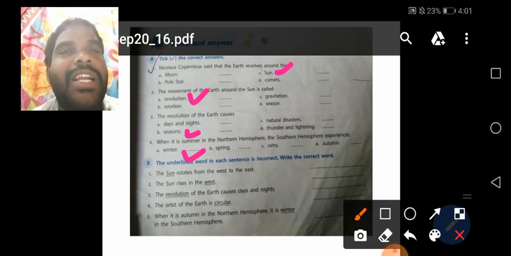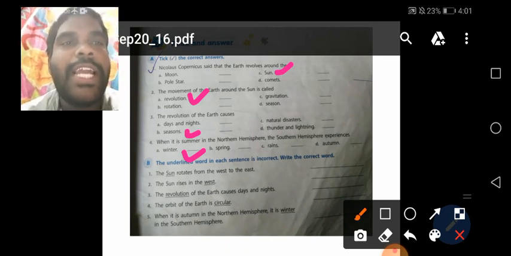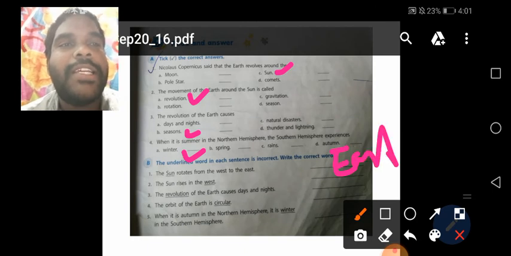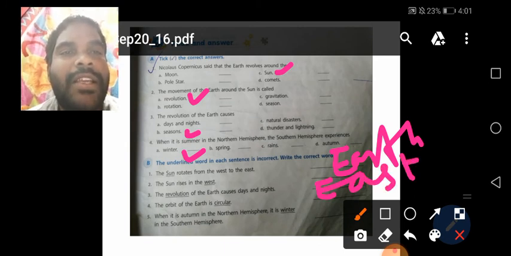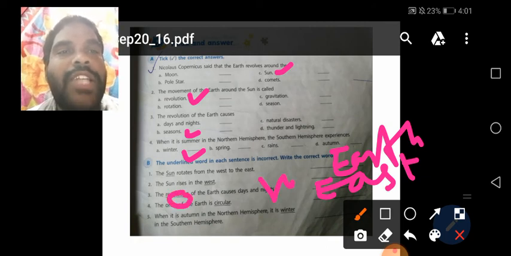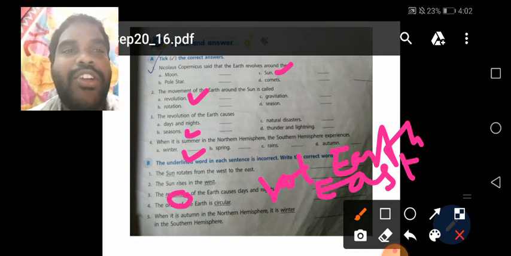Write the correct word here. See, the sun rotates from the west to east. Sun is rotating? No. Which one is rotating? Earth rotates. Here you write earth. See, the sun rises in the west direction. No. East direction. Yes. See here, the revolution of the earth causes days and nights. No. Here it is wrong. Rotation. What is that? Rotation. R-O-T-A-T-I-O-N. Rotation. Write down children.